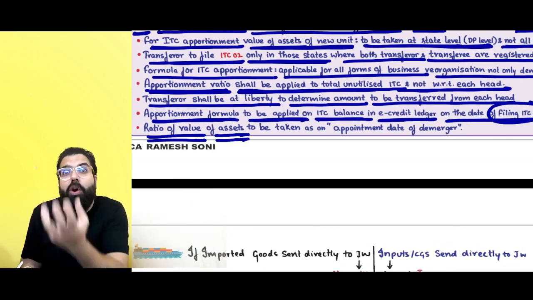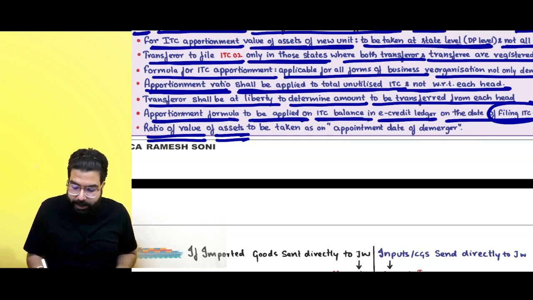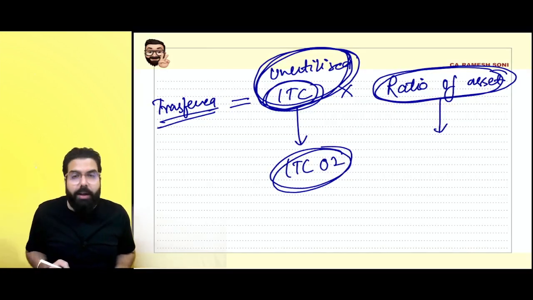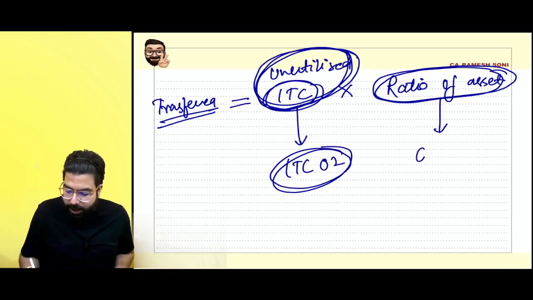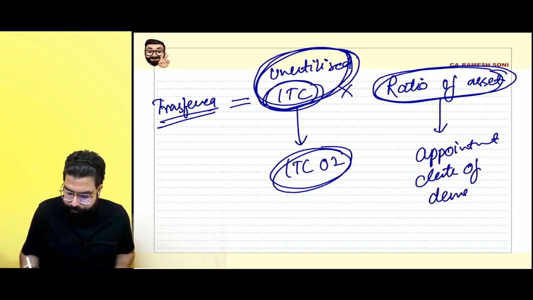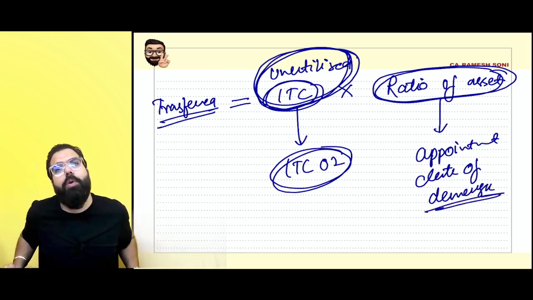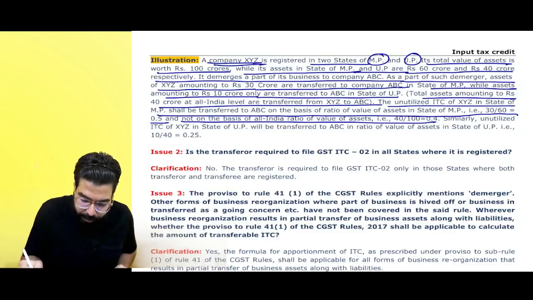On that basis you will transfer. They are telling the appointed date of demerger. In the demerger scheme, there will be an appointed date of demerger. On the appointed date of demerger, whatever assets they both are holding, on that ratio you can transfer. Done, sir. Point is clear.